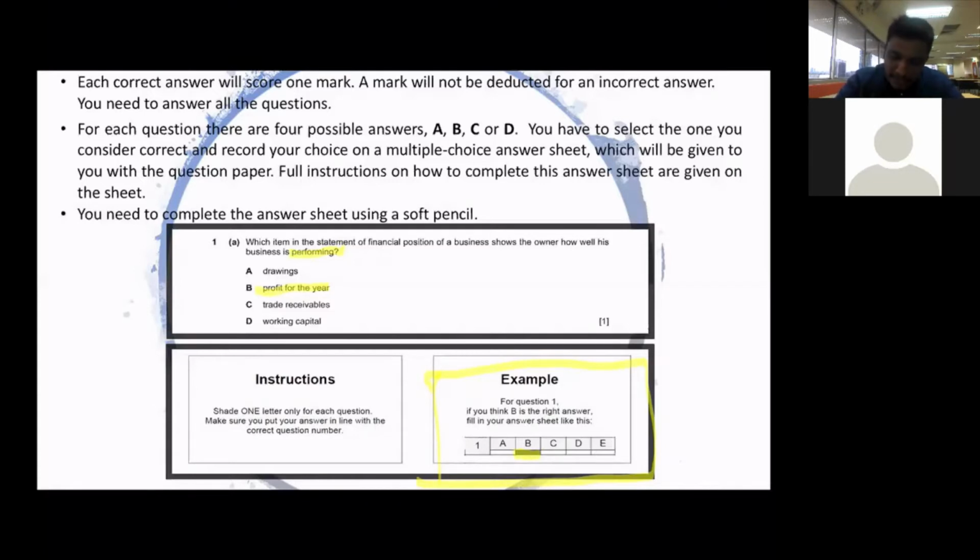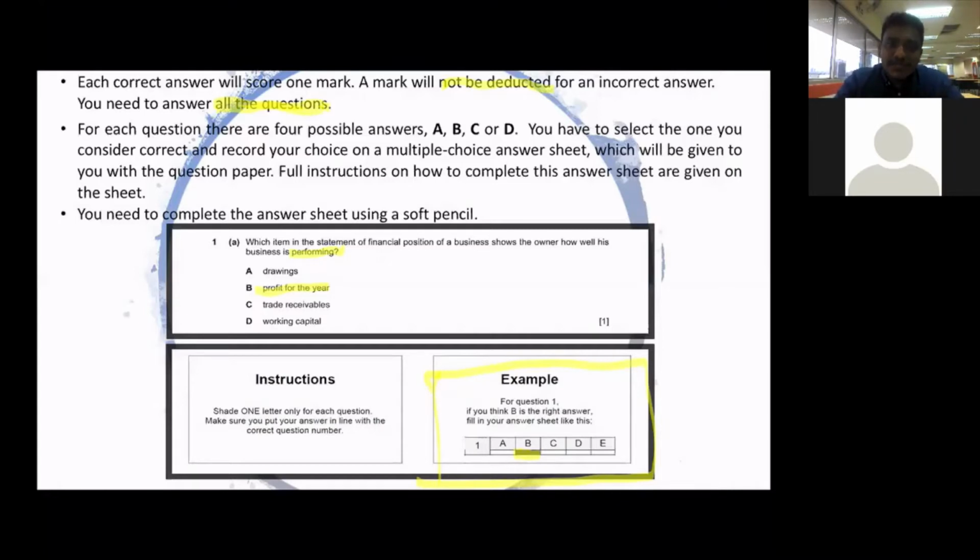Okay, a mark will only be deducted for an incorrect answer. If a correct answer, they give you 1 mark. If wrong answer, no marks. That's it. You need to answer all the questions as I told you just now. If you don't know the answer, you just guess the answer. At the end of the exam, if you don't know the answer, you guess. Don't leave it empty.